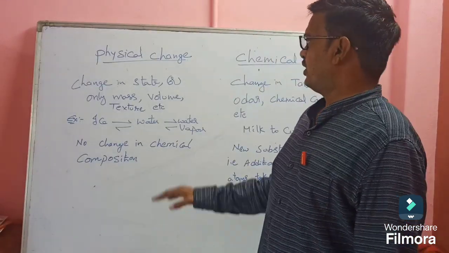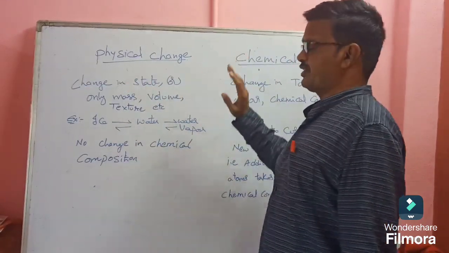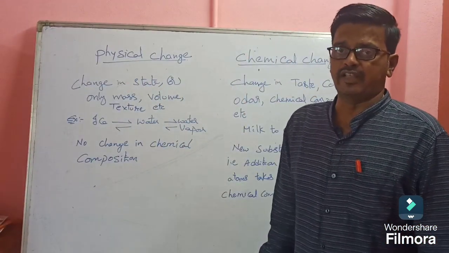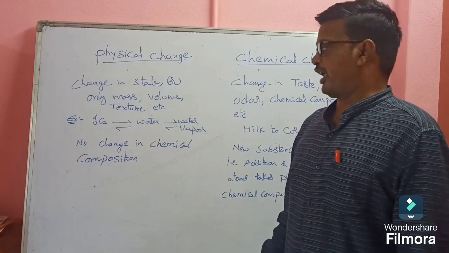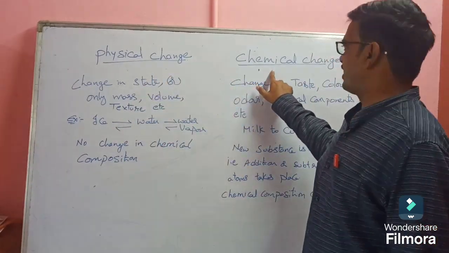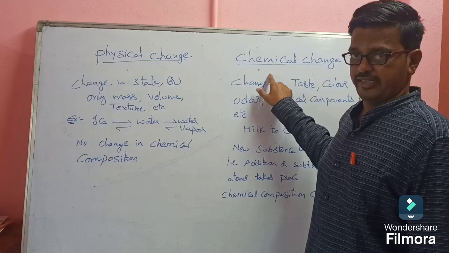Understand? So these changes are of two types. How many types are there among changes? Only two types: physical change, and the second one is chemical change.